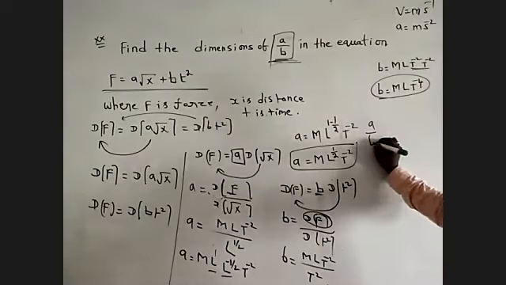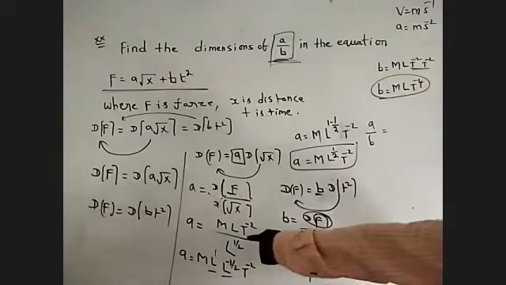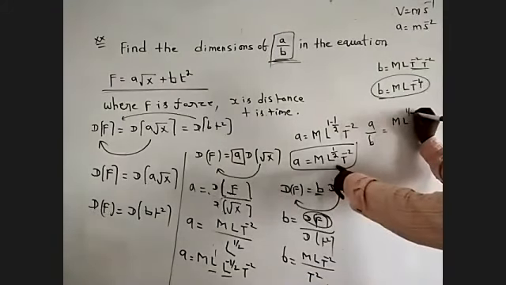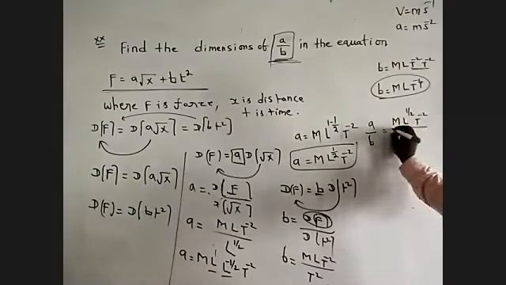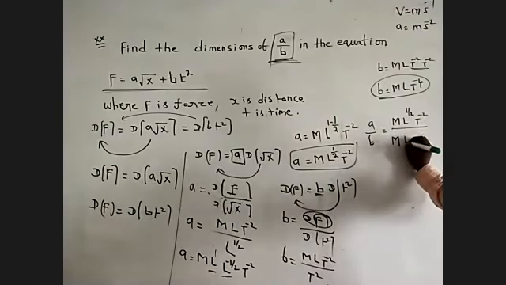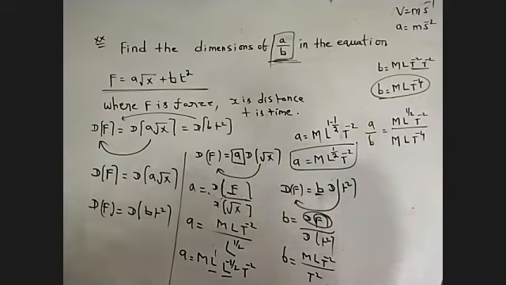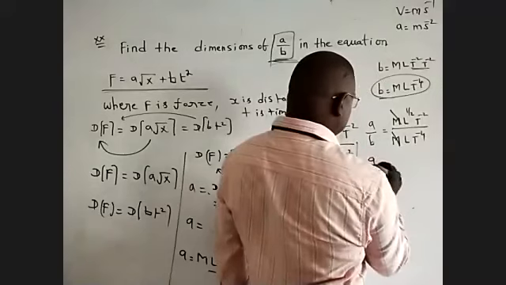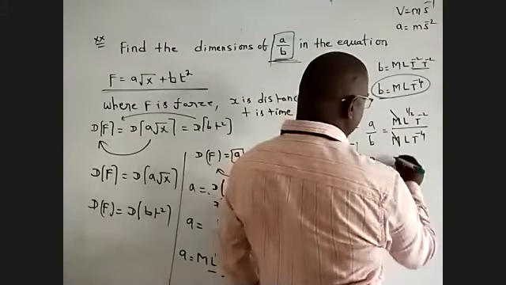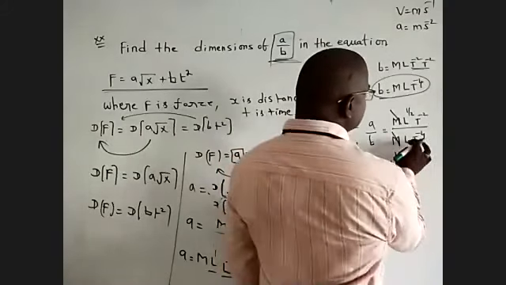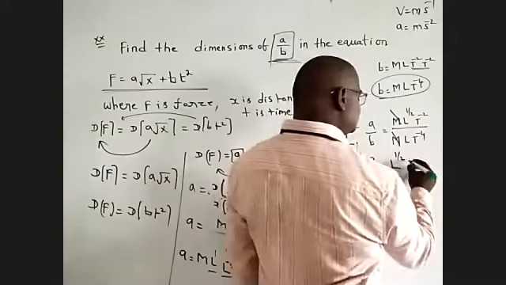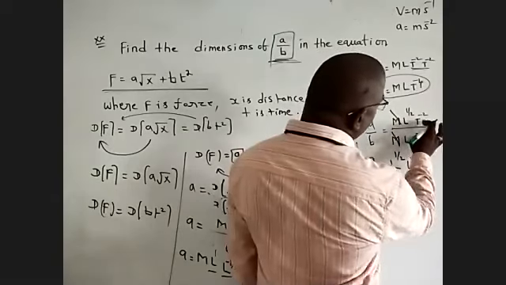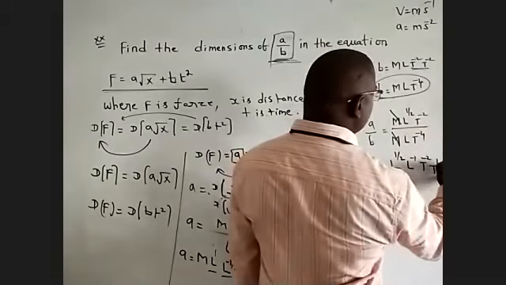Now I want the value of a by b. The a value is M L power of 1 by 2 T power of minus 2, and the b value is M L T power of minus 4. M cancels. For L, L power of 1 by 2 divided by L gives L power of 1 by 2 minus 1. For T, T power of minus 2 divided by T power of minus 4 gives T power of minus 2 plus 4.